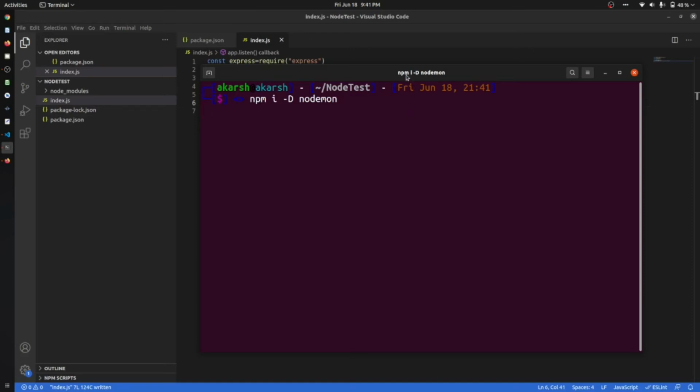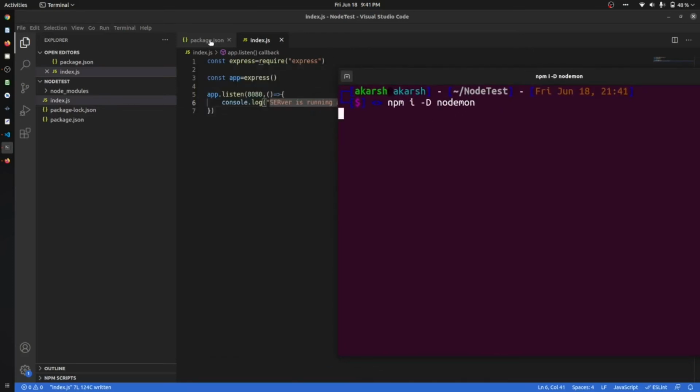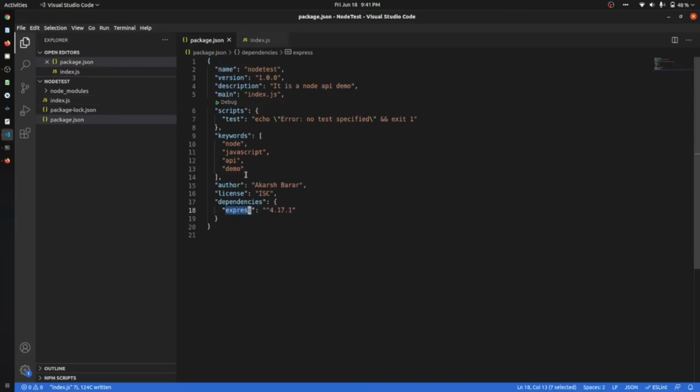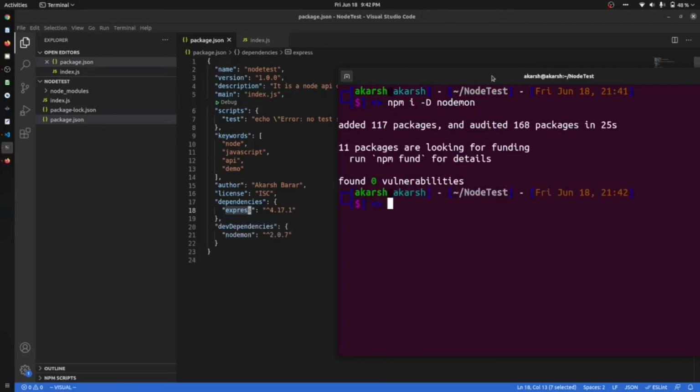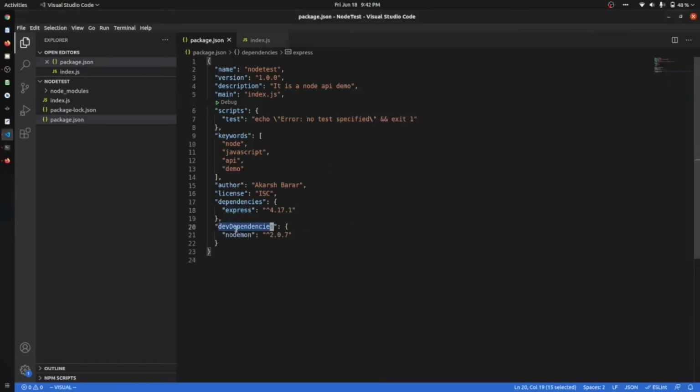It will install a dev dependency, and you can find that dev dependency listed inside this part. Let it install and I will show you that. Okay, so you can find that there is a dev dependency with the name nodemon.